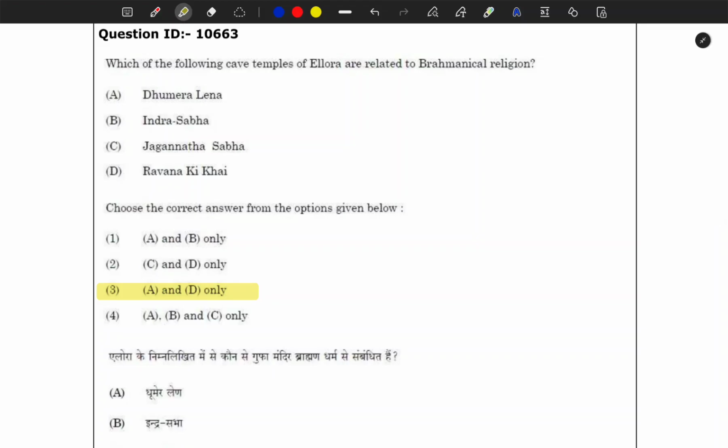Here you might apply any kind of logic based on the terminology, the word breakdown. You can also do that, but with the word breakdown also it was not very clear. I would have gone with this option, but that might not be true. So here you see our logic does not work, but in most of the cases it will work. If it is working in 80-90% of the cases, you go with that. And this actually worked for me. It will work for you as well, as I believe.